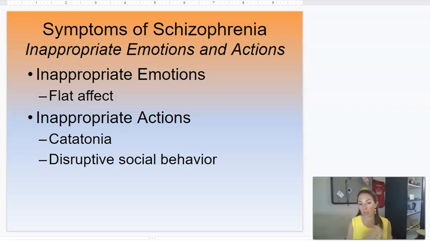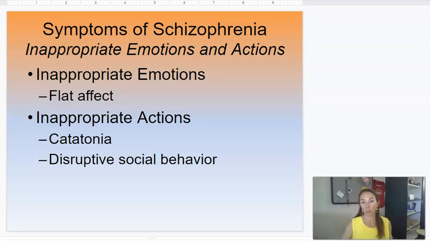Inappropriate actions, or the lack of. Catatonia is body frozen, right? A frozen state of the body, being catatonic, not talking, not moving, just kind of staring off, not paying attention or being able to be accessed. And disruptive social behavior just means that it's not socially accepted for that time, right?